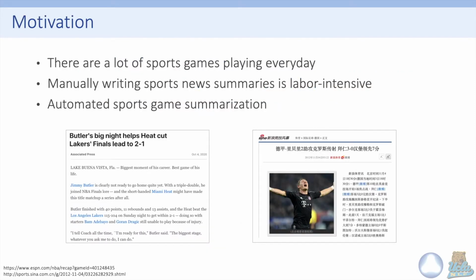There are a lot of sports games playing every day, but manually writing sports news for every game is labor intensive. Therefore, some people start to study how to automatically generate sports news to summarize the sports games.